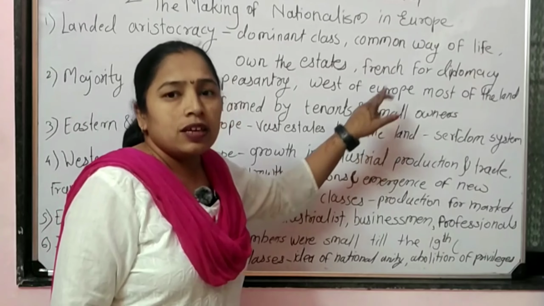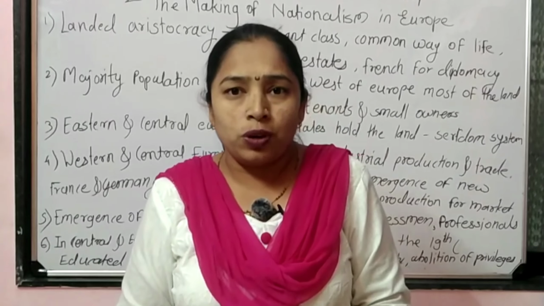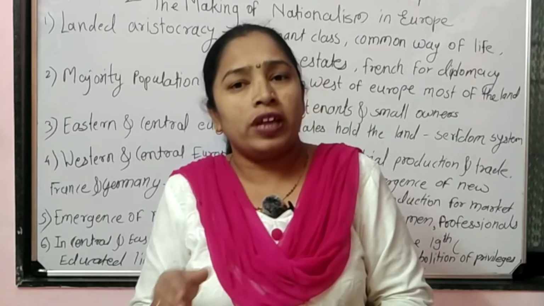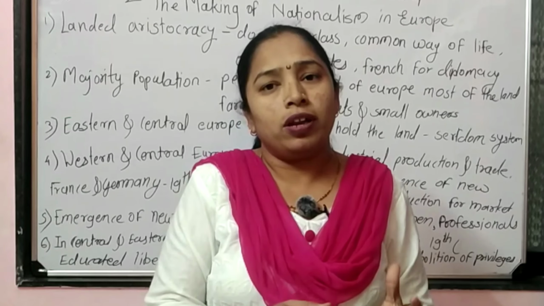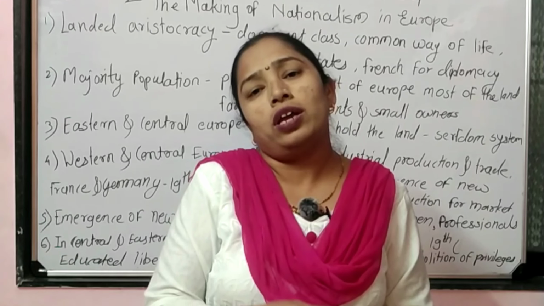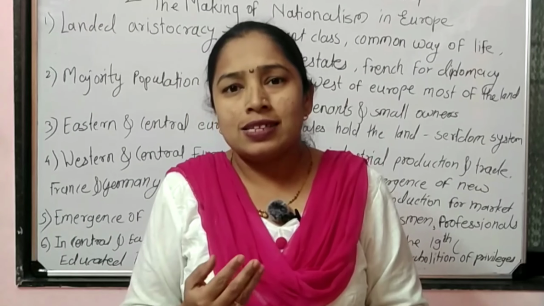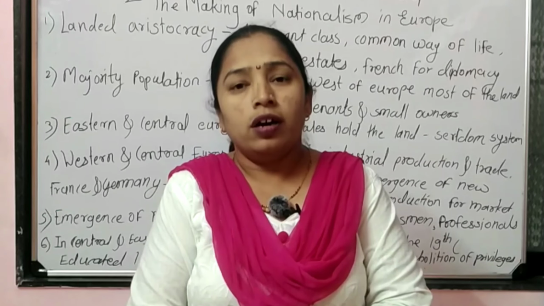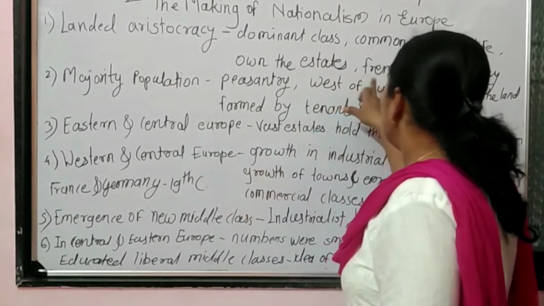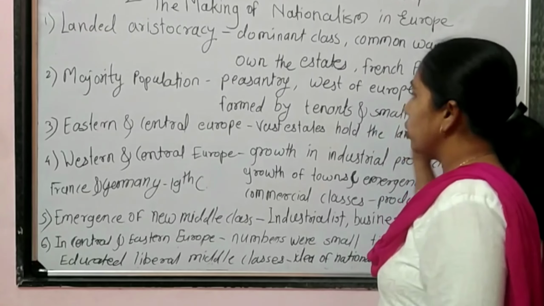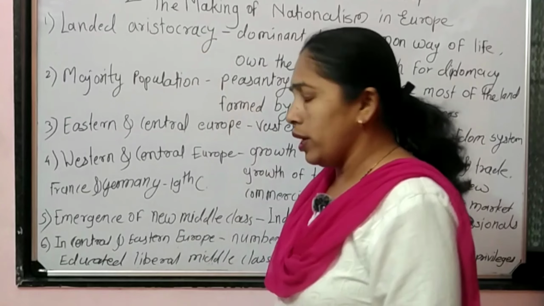Who were the tenants? Peasants who took the land from the aristocratic groups for a period of tenure, cultivated it, and after the harvest, a particular part or share of the production was provided to the aristocratic group as the rent of their land. So they were the tenants, small owners who could cultivate the land of the aristocratic group.